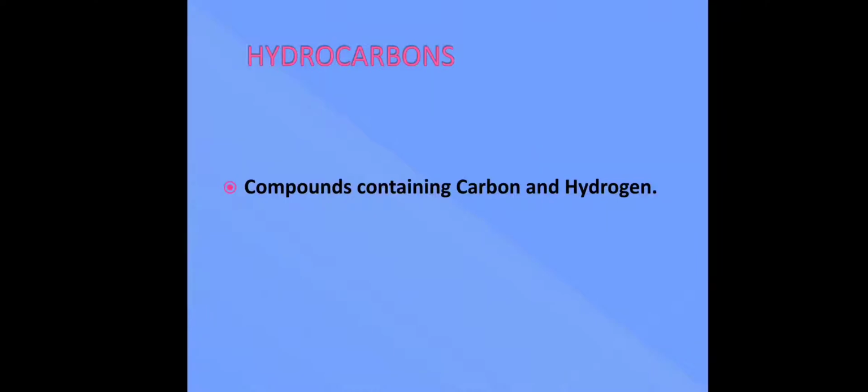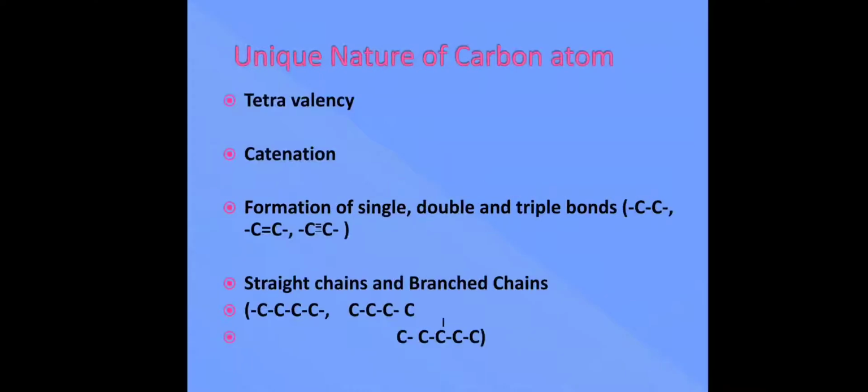So hydrogen is an important part of a hydrocarbon. So carbon and hydrogen make up hydrocarbons, and we are going to study some types of hydrocarbons in this chapter. What is so unique about carbon that one entire branch of chemistry is dedicated to carbon? Carbon has three important properties.